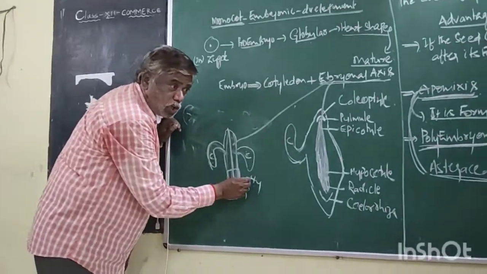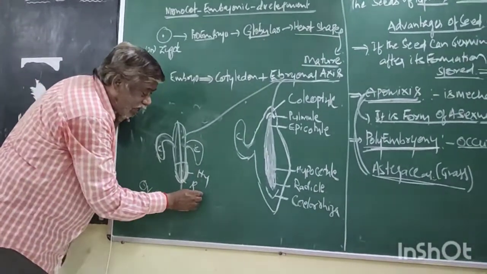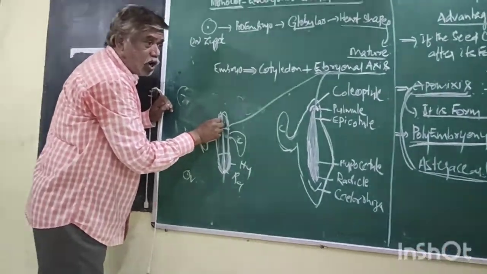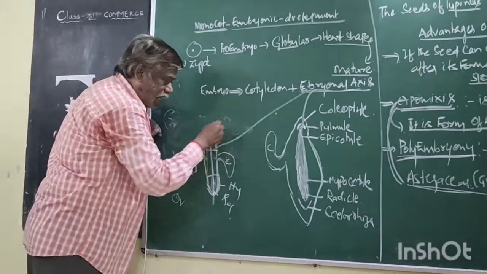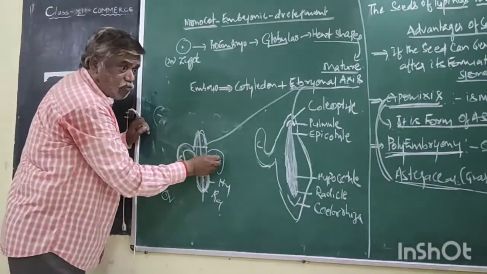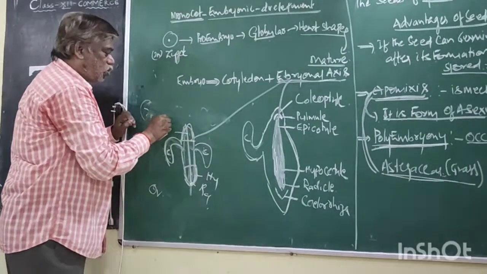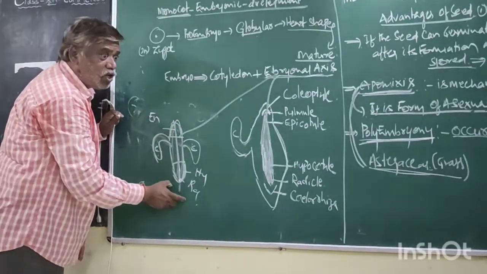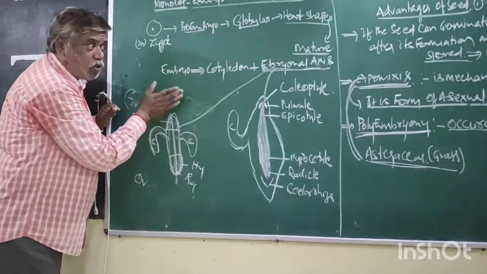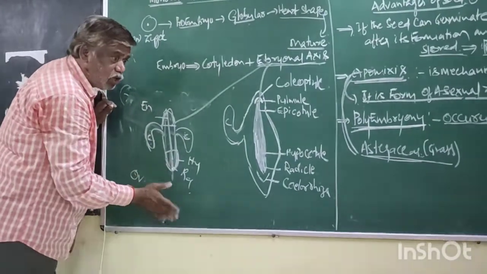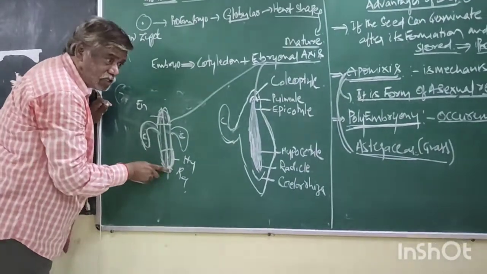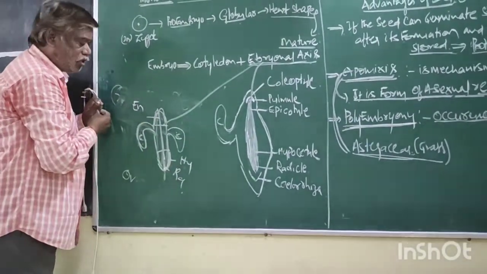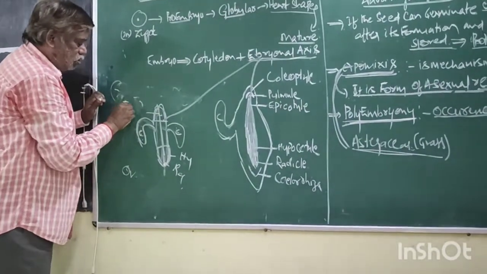That means the hypocotyl terminates as radicle. The part of the embryonal axis above the level of the cotyledons is the epicotyl. So the two ends of the embryonal axis: one end is above the cotyledon, one end is below. They are called epicotyl and hypocotyl.